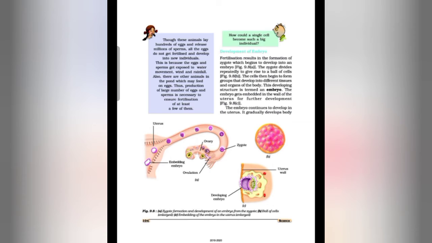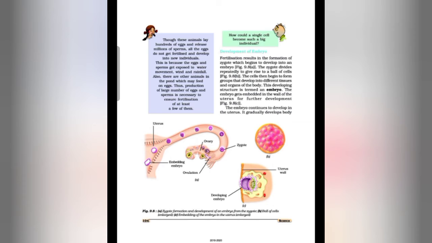They reach the fallopian tubes through the uterus, and one of the sperm fuses with the ovum, that is the egg cell, in the fallopian tube to form a zygote. And after fertilization, a covering is formed around the fertilized egg, which prevents other sperm from entering it.